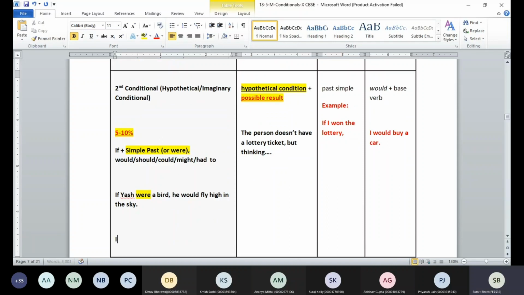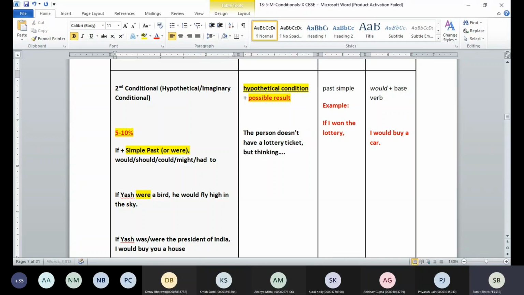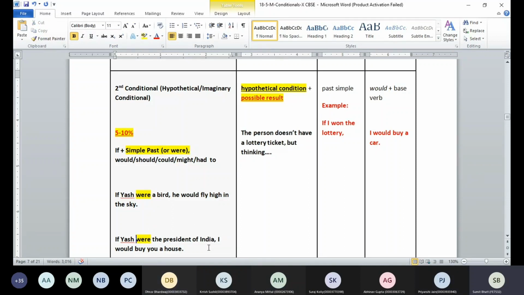Getting it? We used to get sentences like, let's say, if Yash was or were the president of India, and you are making this sentence when you are 5 years old. Can you become the president of India when you're 5 years old? No, sir. So like I would buy you a house. Suppose this is a sentence he's making. What should be the right word? Yash was or were the president of India? This is again going to be imagination. An imaginative sentence we have, so we are going to use were instead of was.